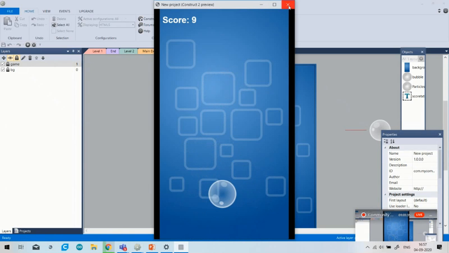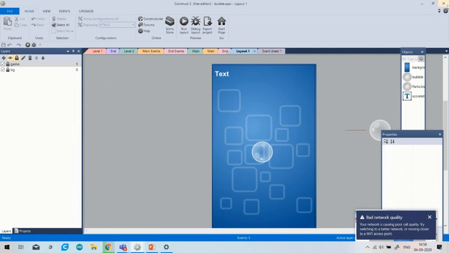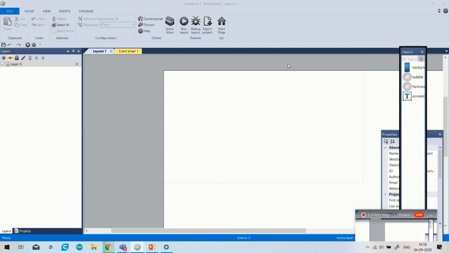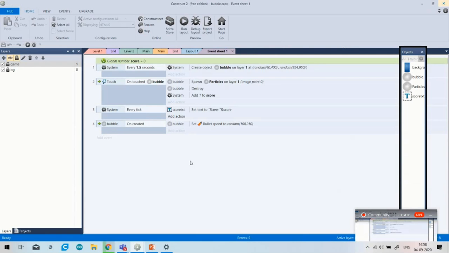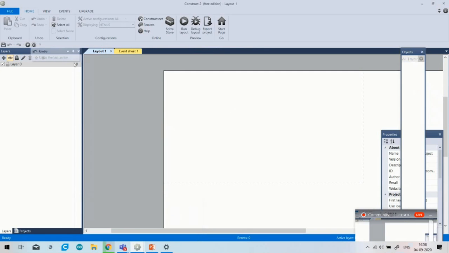Okay, and the Construct 2 game is taking time because it's not as easy as Scratch. It takes time because there are so many conceptual things available in it. So I think you have understood all the things that I told you about how you can make your own games on Construct 2. Now I will tell you how you can make your own game, what is in this Construct 2 software. Okay, so I simply go to the Construct 2 option here.